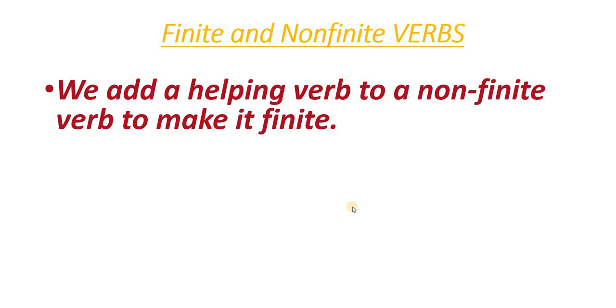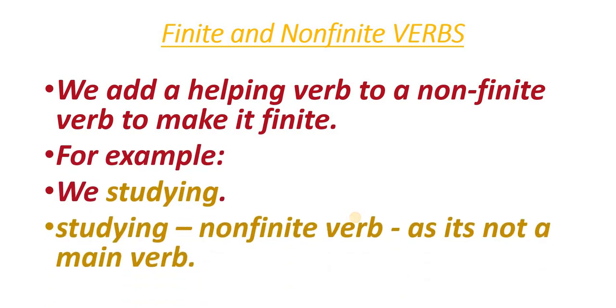We add a helping verb to a non-finite verb to make it a finite verb. Always understand, when there is a non-finite verb, it needs a helping verb to make it a finite verb. For example, we studying.